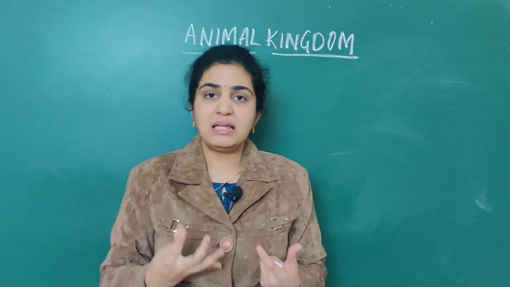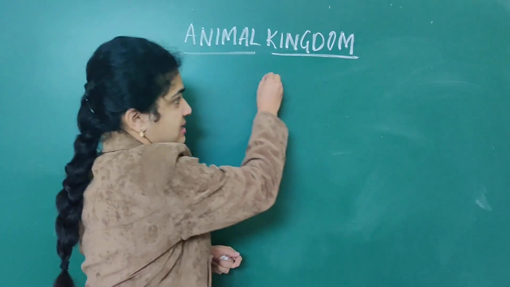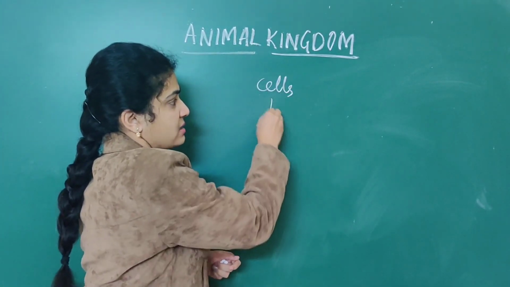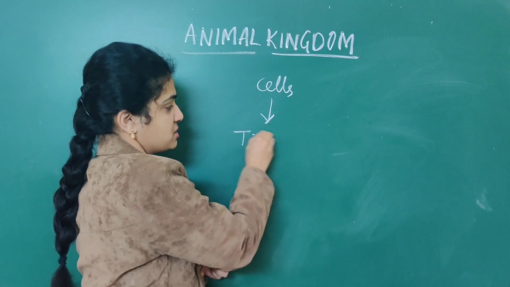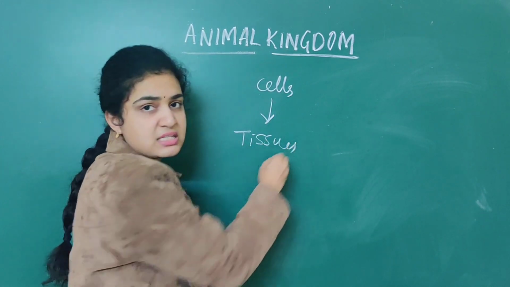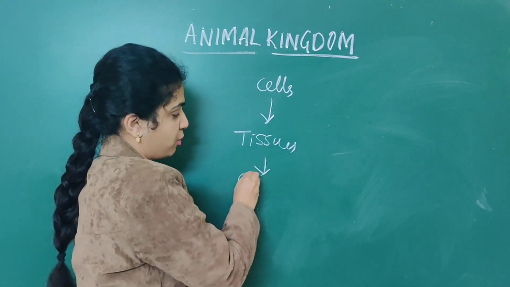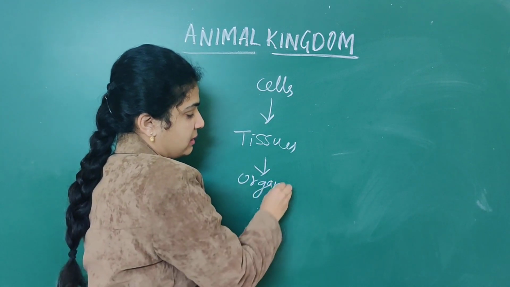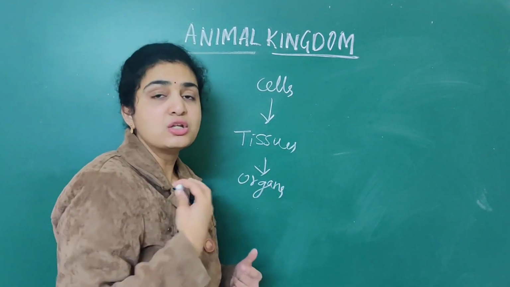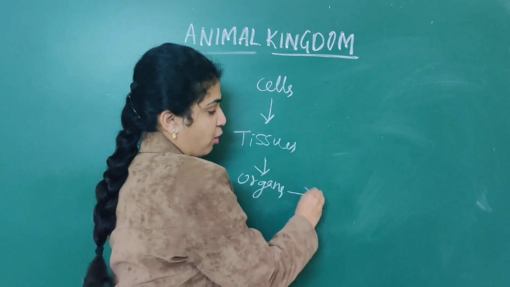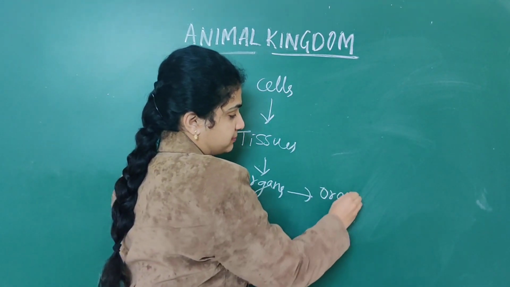If they have numerous cells, they are called multicellular organisms. Numerous cells are organized to form tissues. Numerous tissues are organized to form organs. The numerous organs together function to form an organ system.